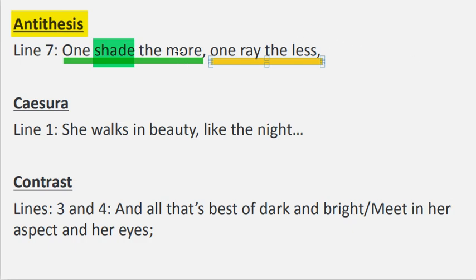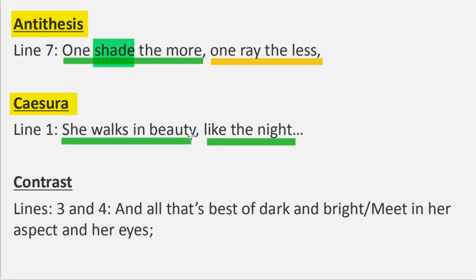Let's go to the next device, which is caesura. Caesura is achieved when there is a pause within a line of poetry. This pause can be achieved with the introduction of a comma, hyphen, or a full stop. In this example, we have a comma, and that is the first line of the poem. "She walks in beauty, like the night." That comma there is an example of caesura.